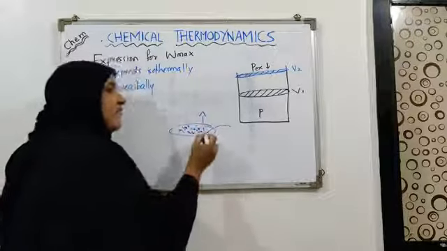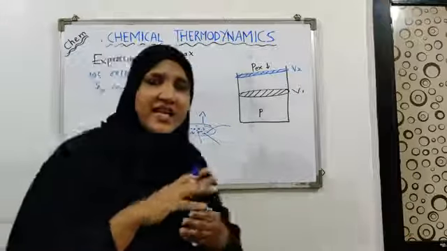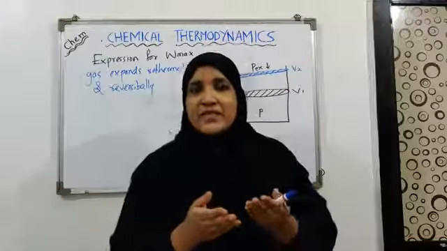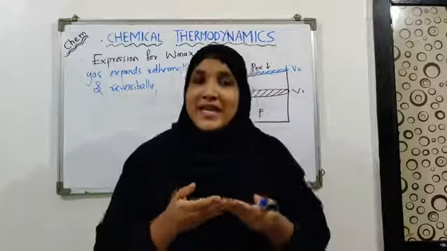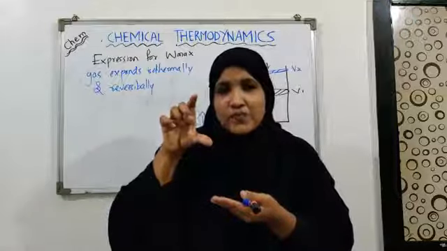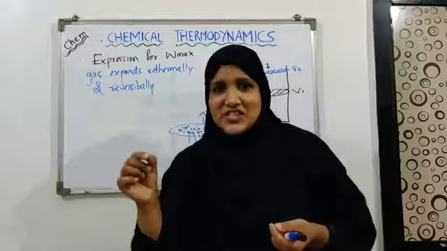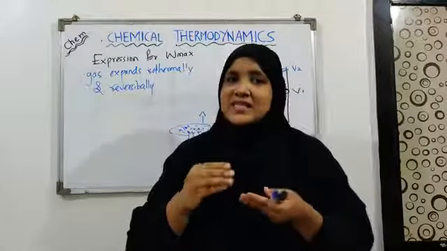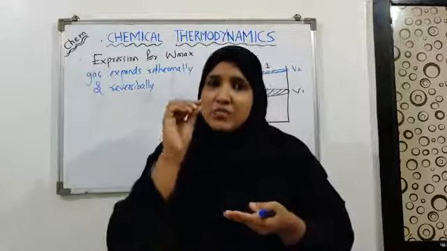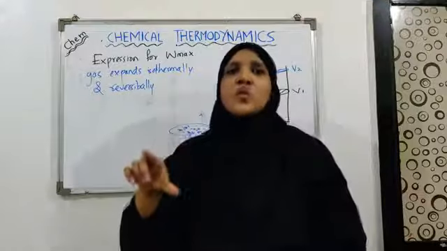In the same way, every time you are removing one crystal away from the piston, there will be a slight decrease in the external pressure, and the mechanical equilibrium of the system will get disturbed. To attain the equilibrium, the piston will move up by increasing the inner volume. So there will be a small increase in volume for each small decrease in external pressure. This is how the reversible process takes place: every time a small change takes place, a small amount of work is done and a small change in volume will occur.